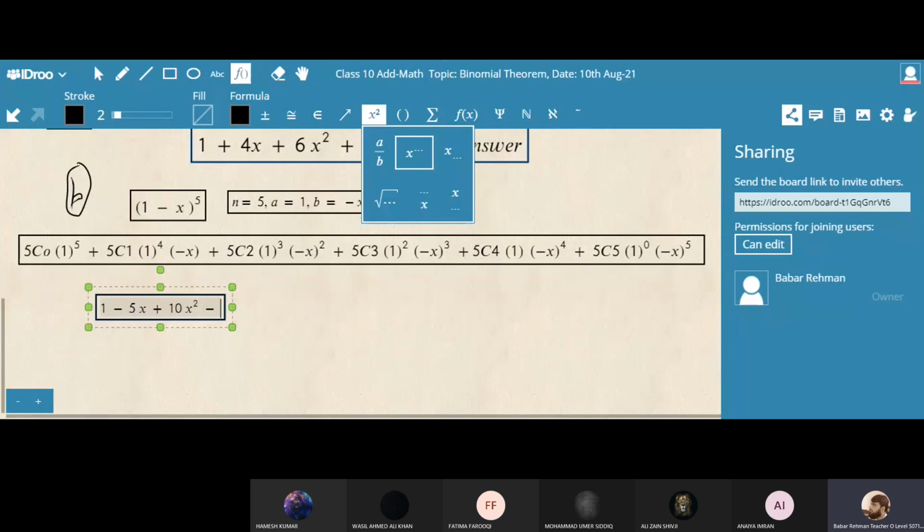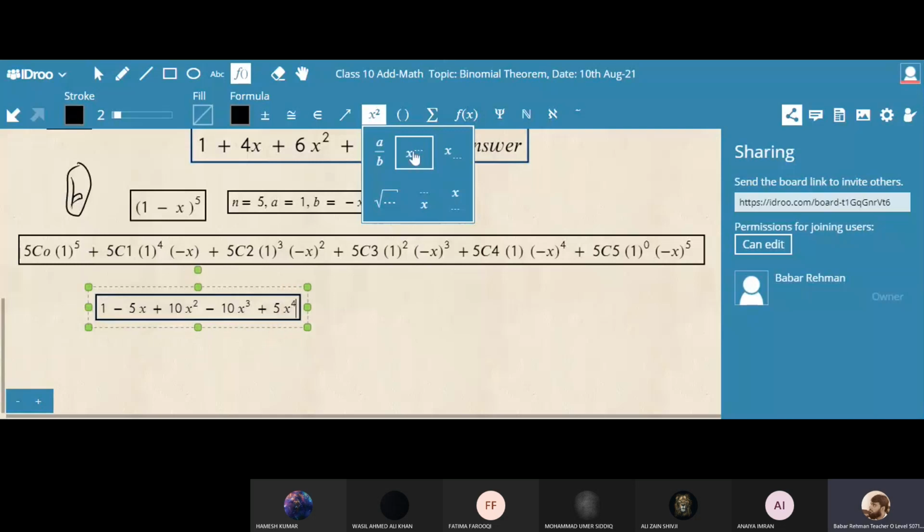And what is the power of x? 3. Then what is 5C4? 5. And x power 4 now, because 1 multiplied by 1, so we don't count.